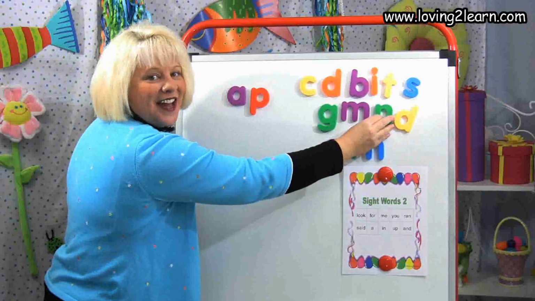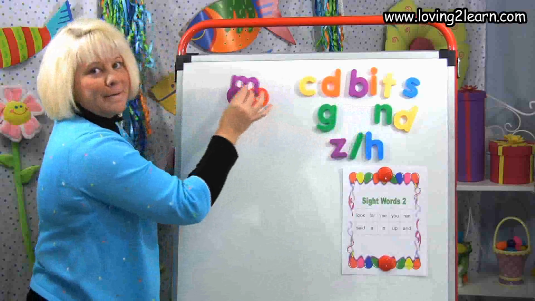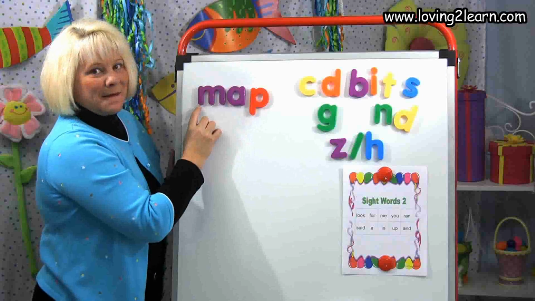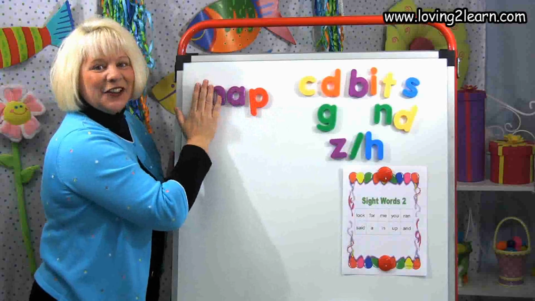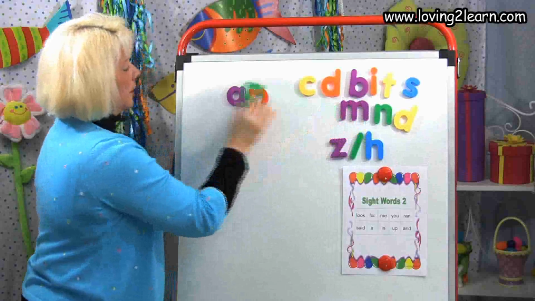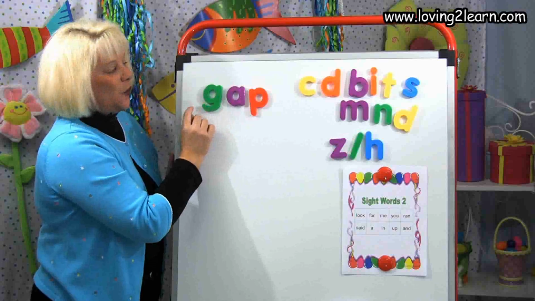I'm getting another letter. What word did I make? Map. Map has that ap chunk in it. Good. I'm taking the M off. I'm putting a G on the front. G. What word did I make?